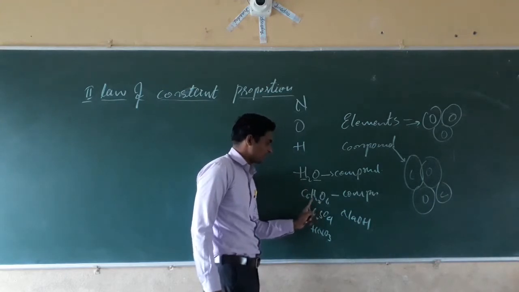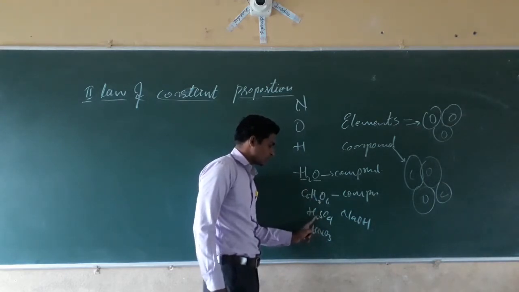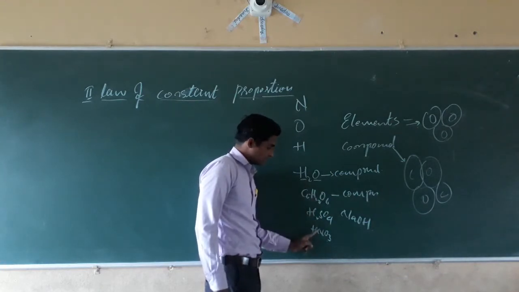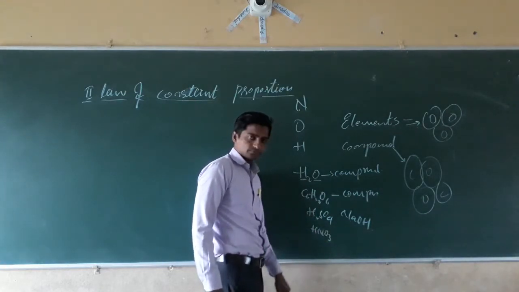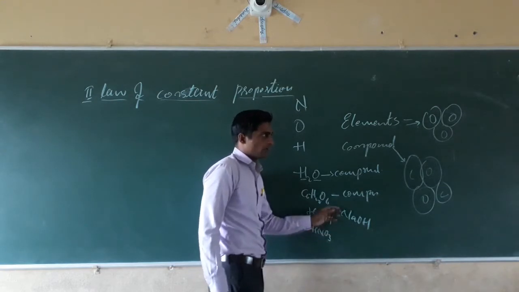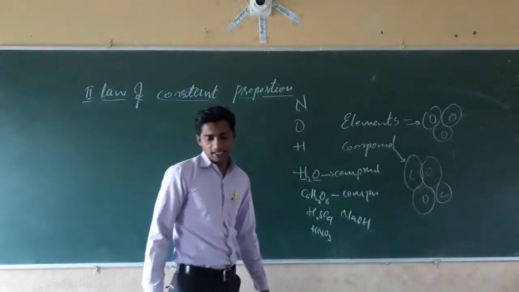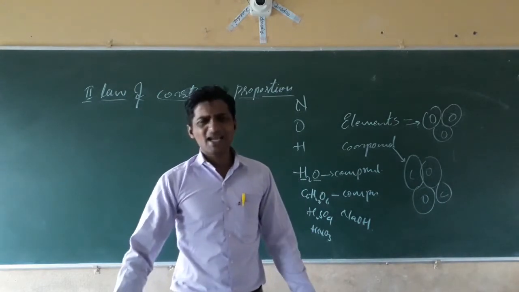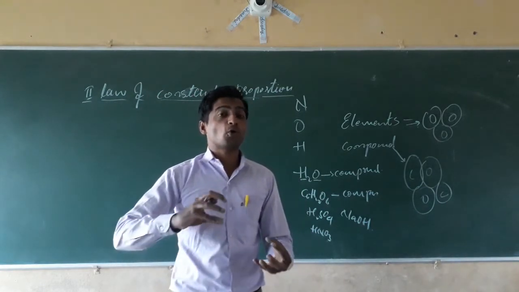Here also, three elements are combined. Yes, then they are combined in a definite proportion.